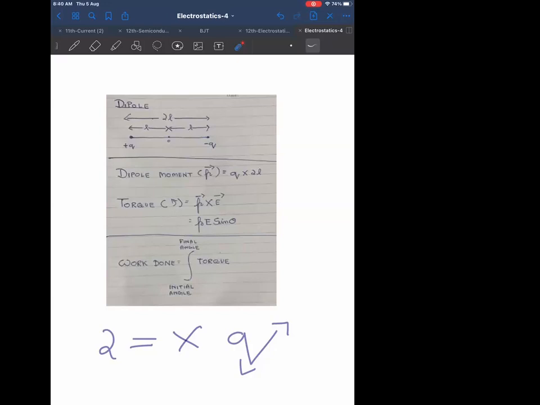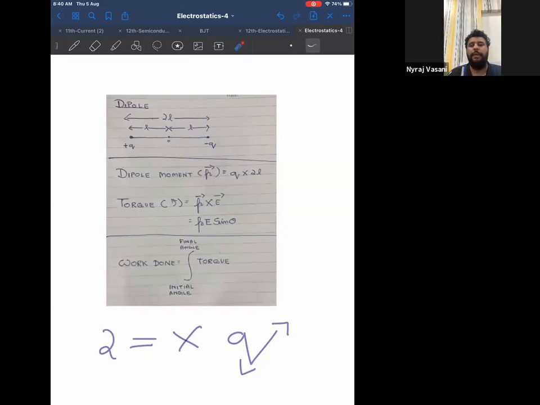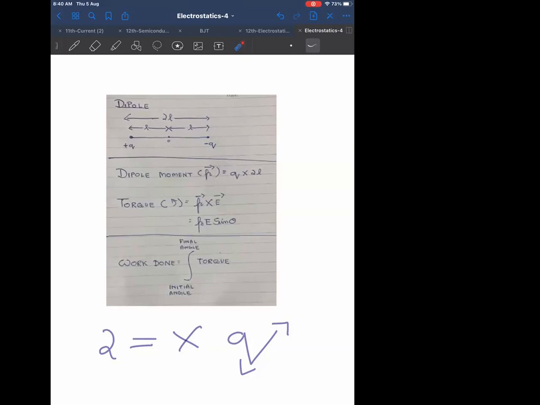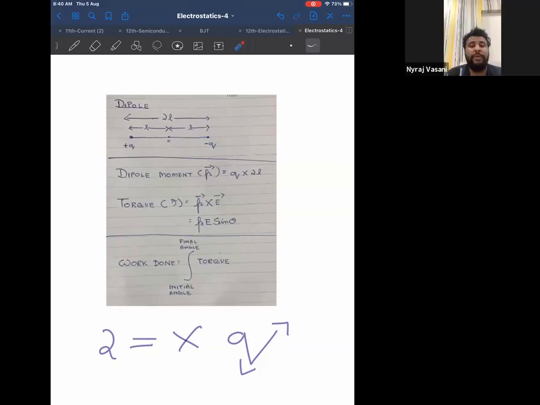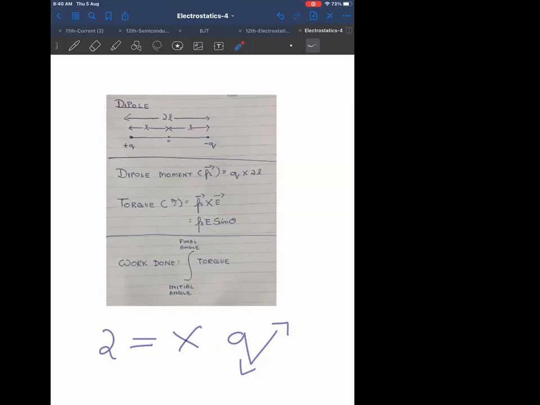If I ask you what is the definition of a dipole, you're supposed to say two equal opposite charges separated by a finite distance is called a dipole, and the length of a dipole is denoted by 2L, and the SI unit of dipole length is meter. What is the SI unit of dipole? There is no SI unit of dipole. Dipole is a phenomenon. It is not a measurable thing.